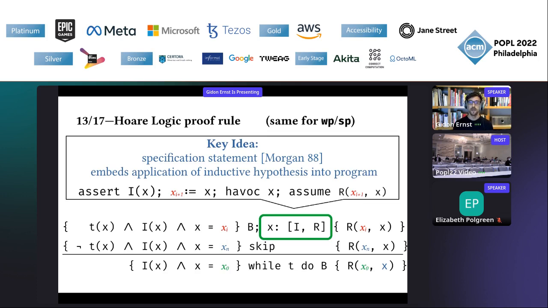For example, you can write this down as assert I of x, then capture the current state using the variable xi plus 1, then change the values of x to arbitrary values, and then proceed with assuming R for the next state, and then prove R of xi and x. So you get exactly the same verification conditions out of that. And that said, if you have these features in your verifier, then the implementation of this rule is very simple.